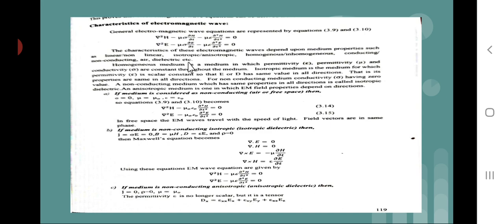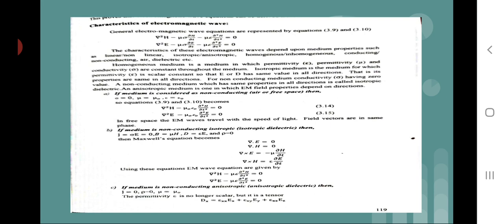Now the characteristics of these electromagnetic waves depend upon medium properties such as linear, non-linear, isotropic, anisotropic, homogeneous, inhomogeneous, conducting, non-conducting, air, dielectric, etc. Now, a homogeneous medium is a medium in which permittivity epsilon, permeability mu, and conductivity sigma are constant throughout the medium.